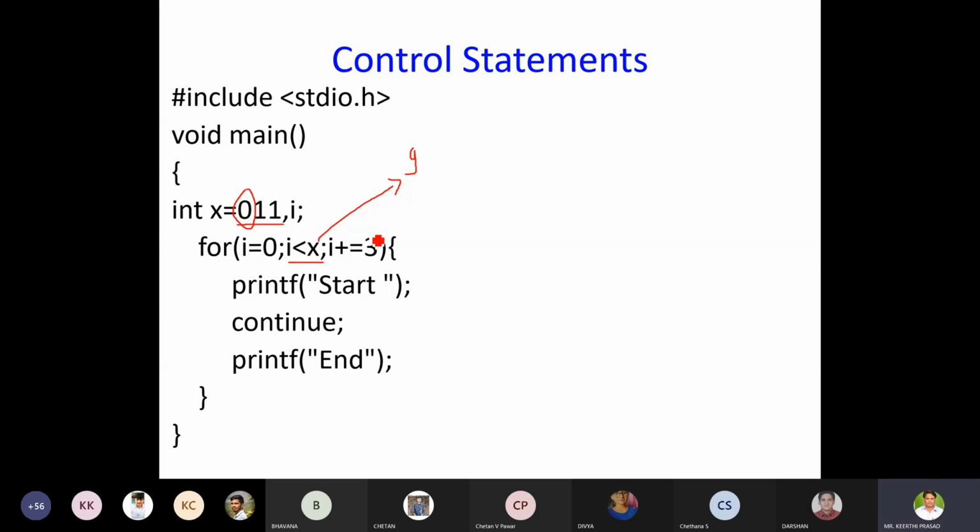How many times? 24 times. See, x value is 9. 2 times.